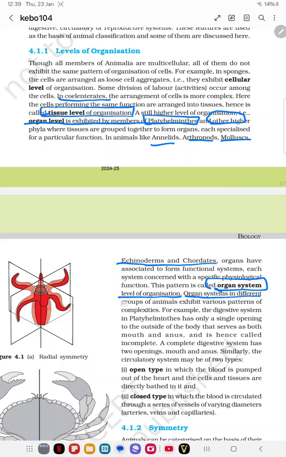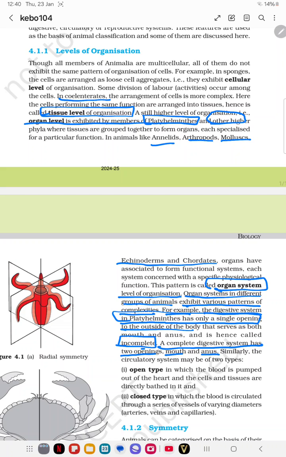Organ systems in different groups of animals exhibit various patterns. For example, the digestive system in platyhelminthes has only a single opening to the outside of the body that serves as both the mouth and anus, hence it is known as incomplete. A complete digestive system has two openings, one for the mouth and the other for the anus.